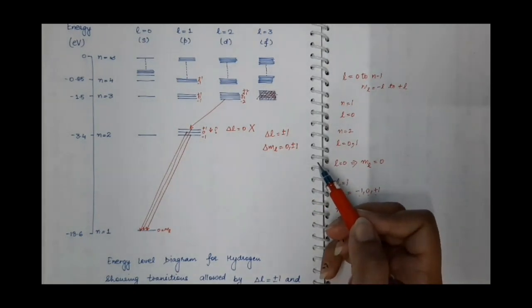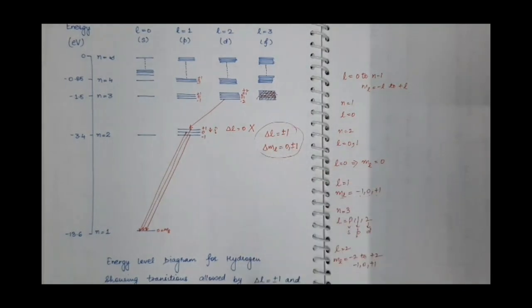Only those transitions will occur where this selection rule is satisfied. So this is all about allowed transitions and the selection rules.